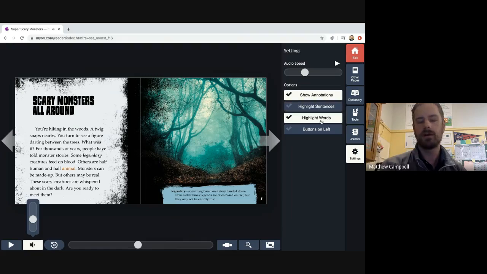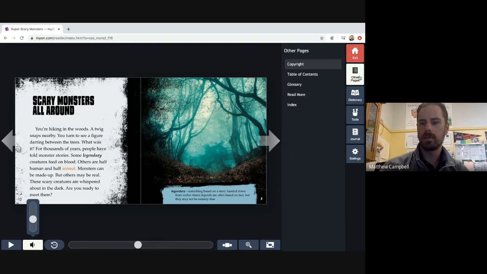So you can use these to toggle between having the words highlighted as it reads, like word by word, or the whole sentence highlighted. So if that's something you're working on decoding and you're working on reading and expanding those reading skills, that might be helpful for you, especially hearing it and seeing it at the same time. The show annotation button is just showing the annotations that are on the page. You can also annotate the page. I'm going to show you how to do that right now.